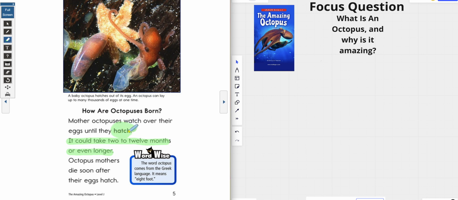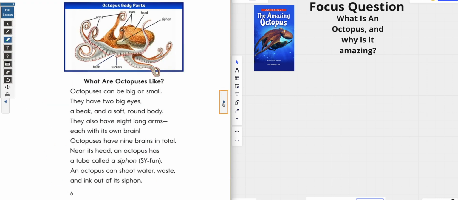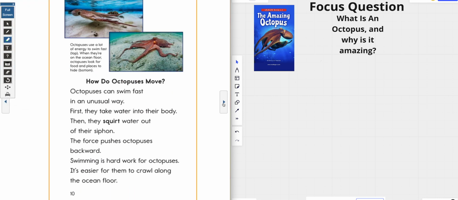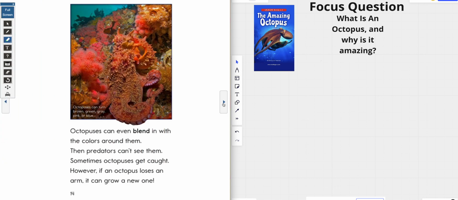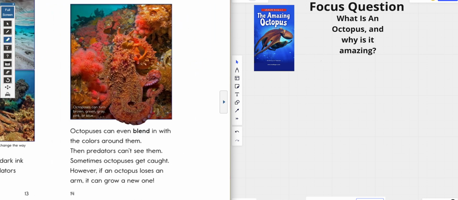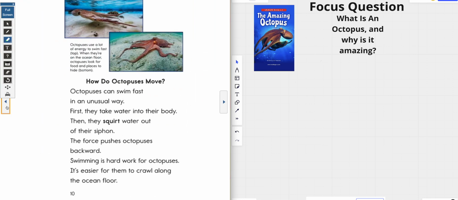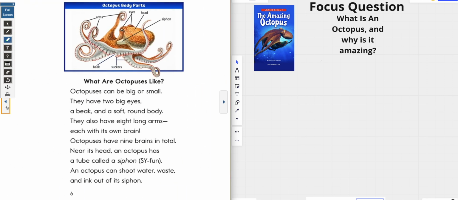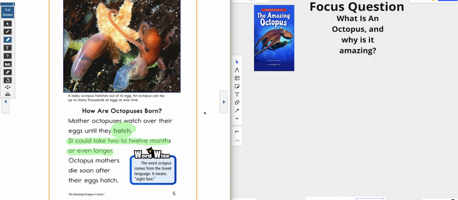And we know hatch means, let's go. Where do I go if I need to know what hatch means? I can go to my glossary. So let's go look at that word hatch. Hatch means to come out of an egg. So wow, guys, an octopus egg can take 2 to 12 months to hatch.